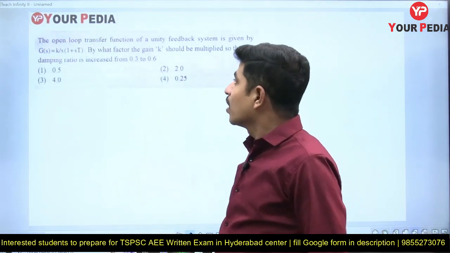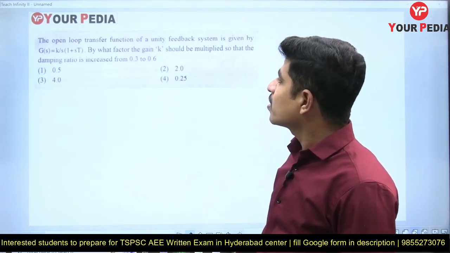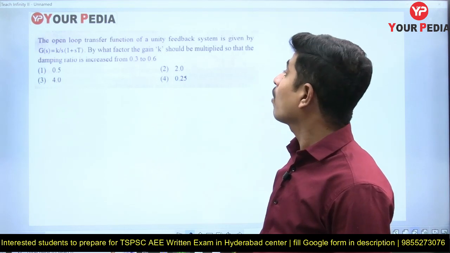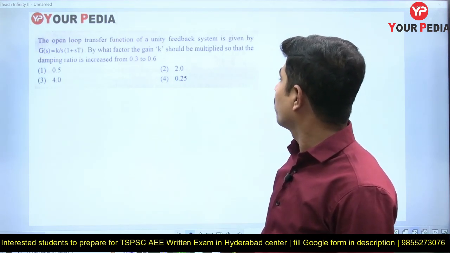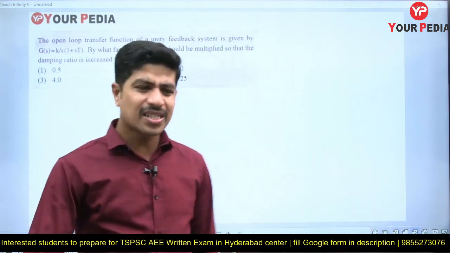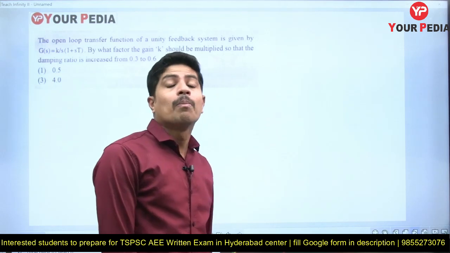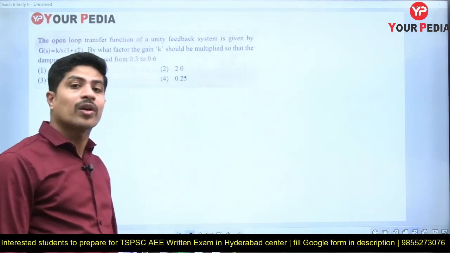Look at this. The open loop transfer function of a unity feedback system is given by G(s) equal to K/(s(1+sT)). By what factor should the gain K be multiplied so that the damping ratio is increased from 0.3 to 0.6? He is saying that initially the damping ratio is 0.3, and he wants to increase that to 0.6. By what factor does he want to multiply K?